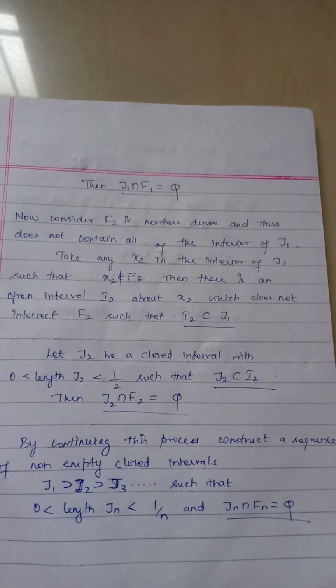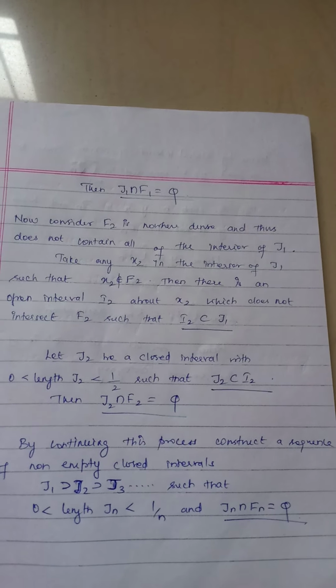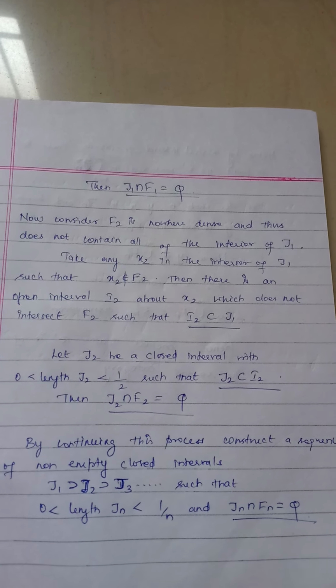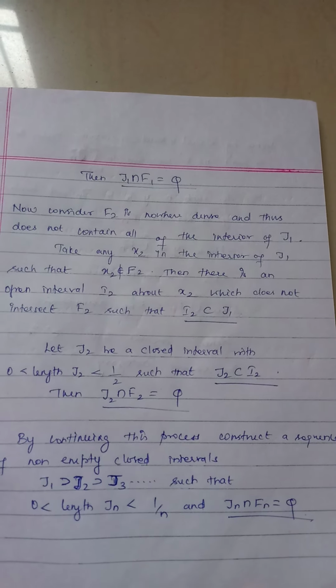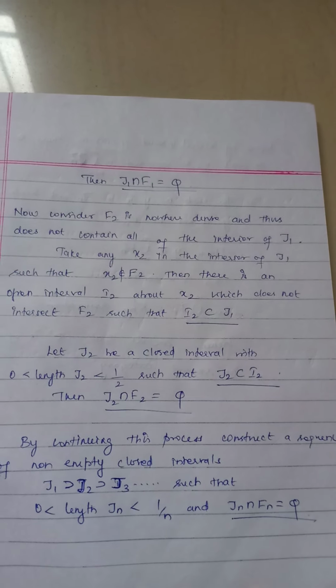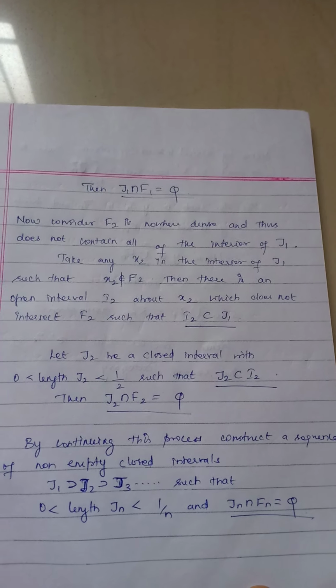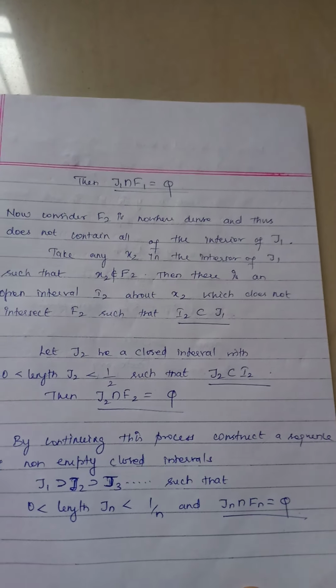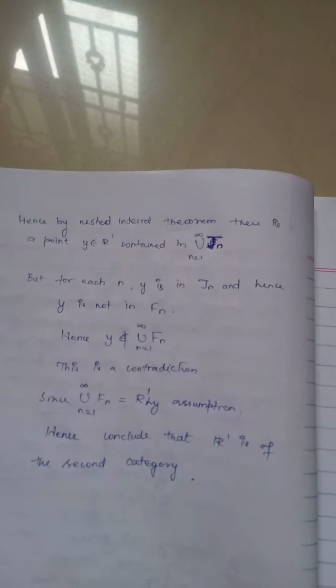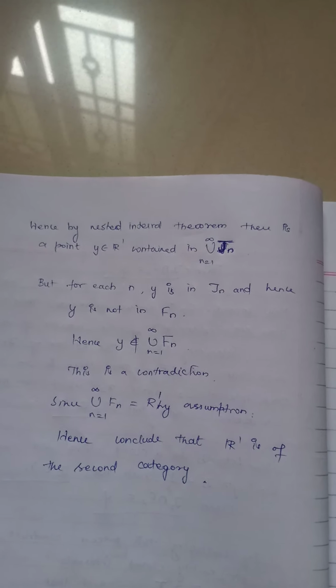This process will be repeated several times. It will construct a sequence of non-empty closed intervals J1 contained in J2 contained in J3 and so on, with the length of Jn lying between 0 and 1 by n, and Jn intersection Fn is empty. Hence, by applying the nested interval theorem, there is a point y belonging to R1 contained in the union n varies from 1 to infinity Jn.